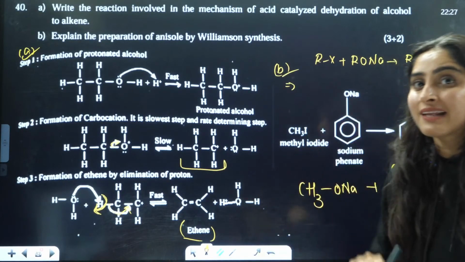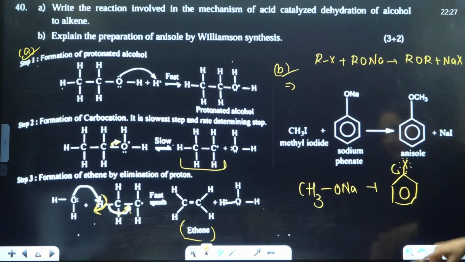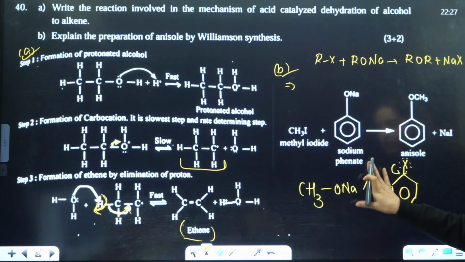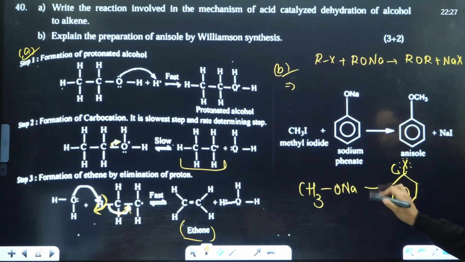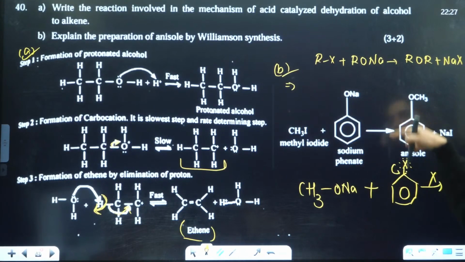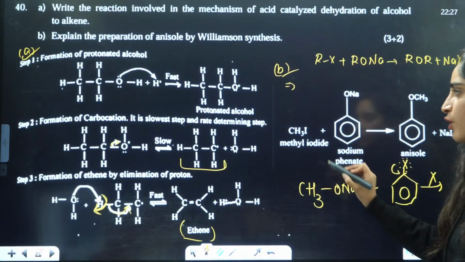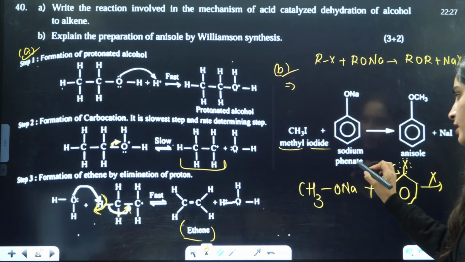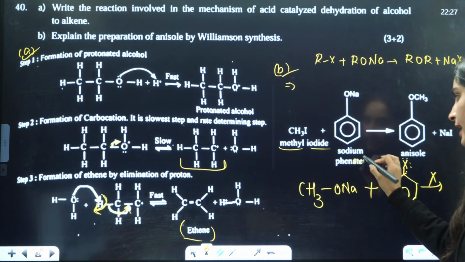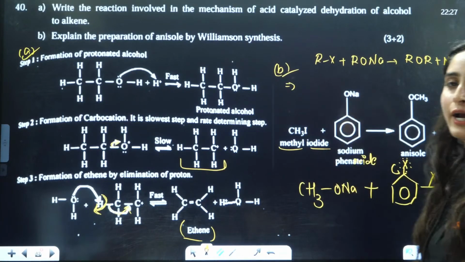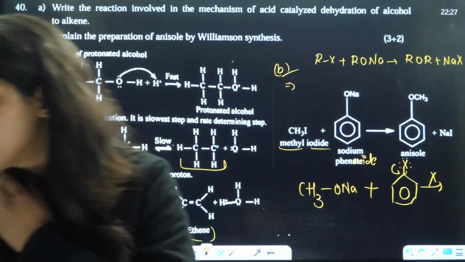So you will also explain that thing here. So that's why you will say that this reaction cannot occur. That is the reason we will use sodium phenoxide ion with methyl iodide, right? Okay.